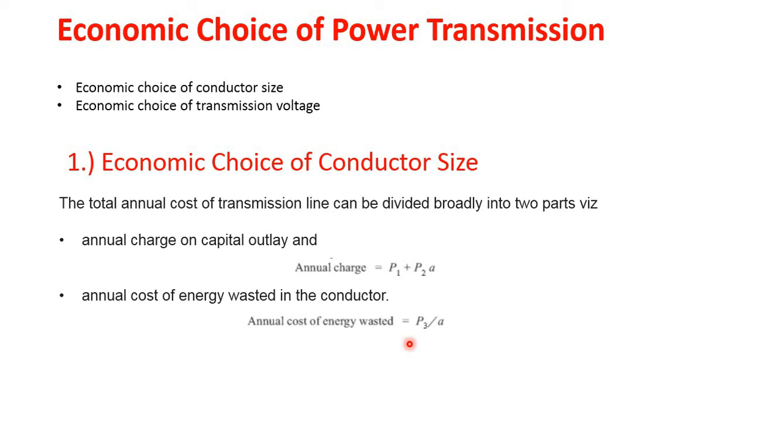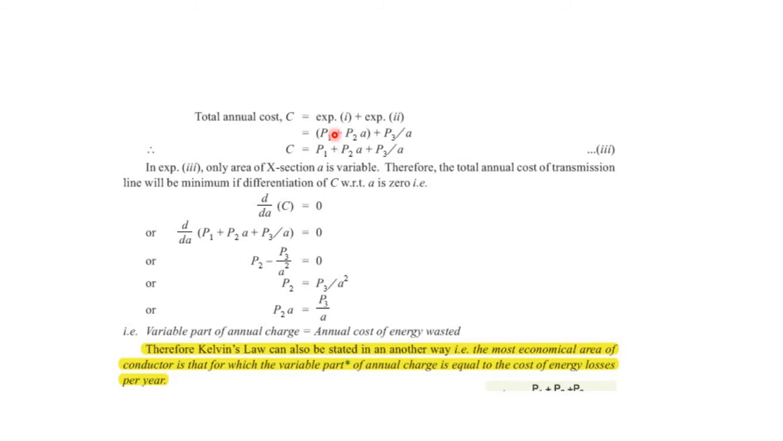Now we can combine these two expressions, annual charge and the annual cost of energy wasted, to have a combined equation in the form of P1 plus P2 over A. This is the first part, and then P3 over A. This is the second part. So the total annual cost will become P1 plus P2 over A plus P3 over A. This is the total cost.